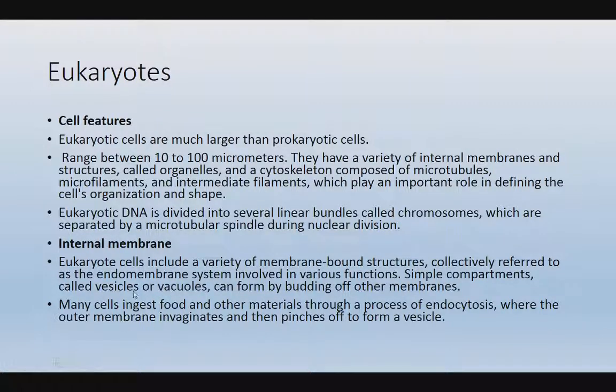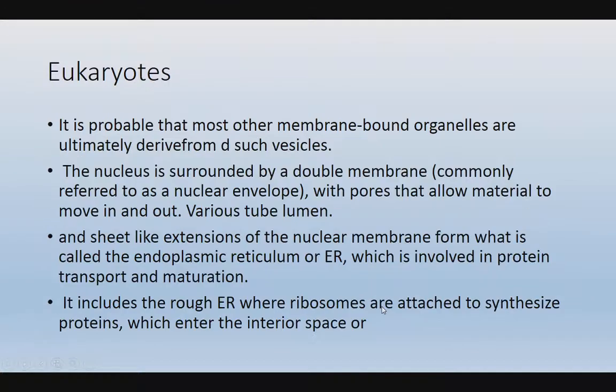Simple compartments called vesicles and vacuoles can form by budding of the membranes. Many cells ingest food and other material through a process of endocytosis, where the outer membrane invaginates and then pinches off to form a vesicle. It is probable that most other membrane bounded cell organelles are ultimately derived from such vesicles.